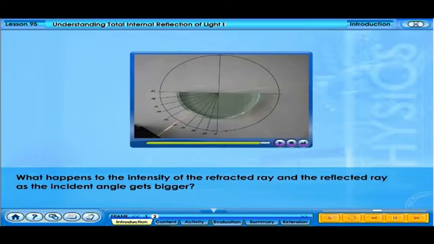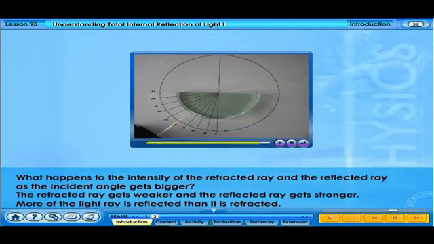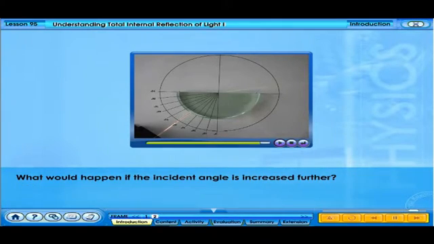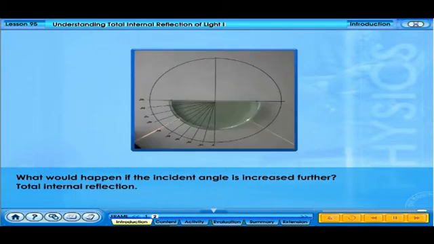What happens to the intensity of the refracted ray and the reflected ray as the incident angle gets bigger? The refracted ray gets weaker and the reflected ray gets stronger. More of the light ray is reflected than it is refracted. What would happen if the incident angle is increased further? Total internal reflection.